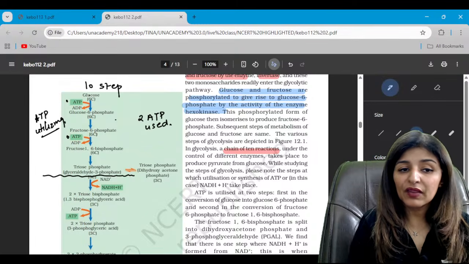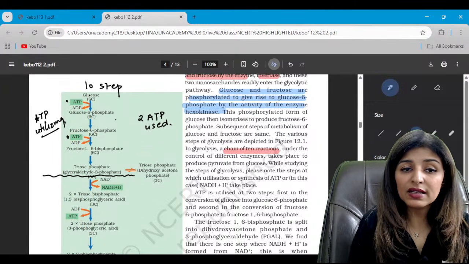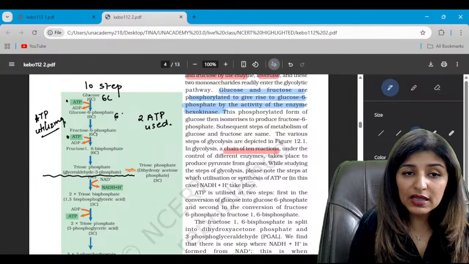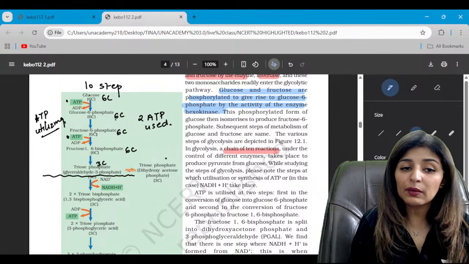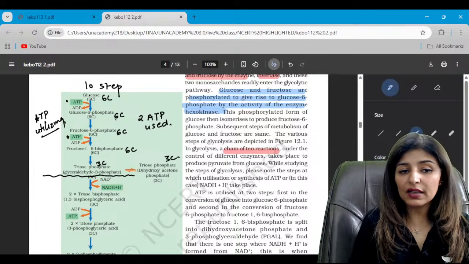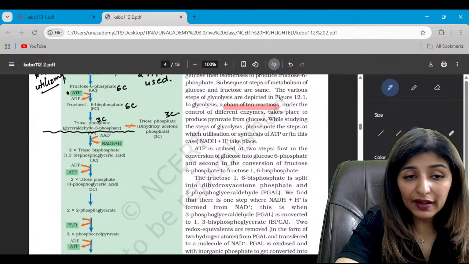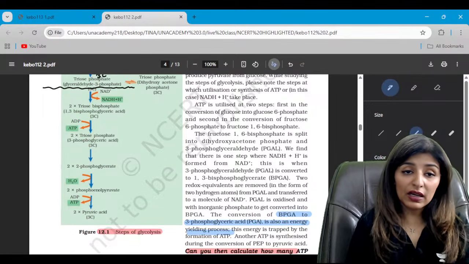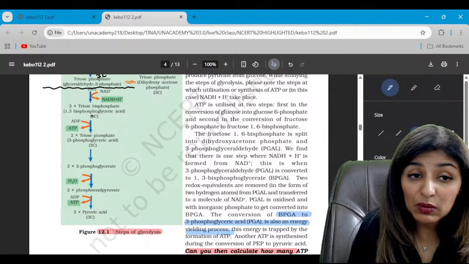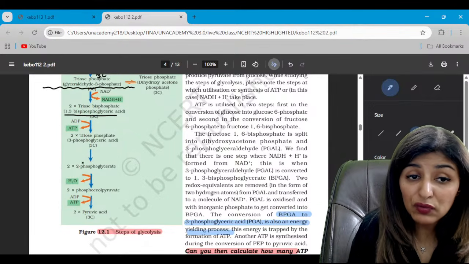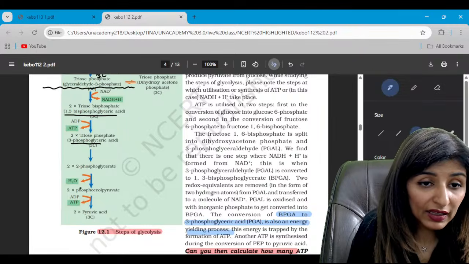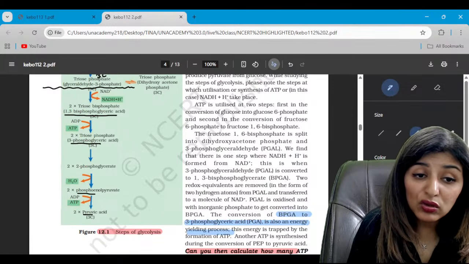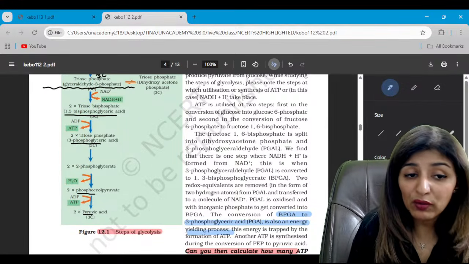Is that clear? Then this is called splitting, when this 6 carbon compound splits to form 3 carbon compounds each. Is that clear? And then after a while, it will start producing ATP. Which are the steps where ATP is produced? 1,3-bisphosphoglyceric acid changes to 3-PGA, and then PEP changes into pyruvic acid.